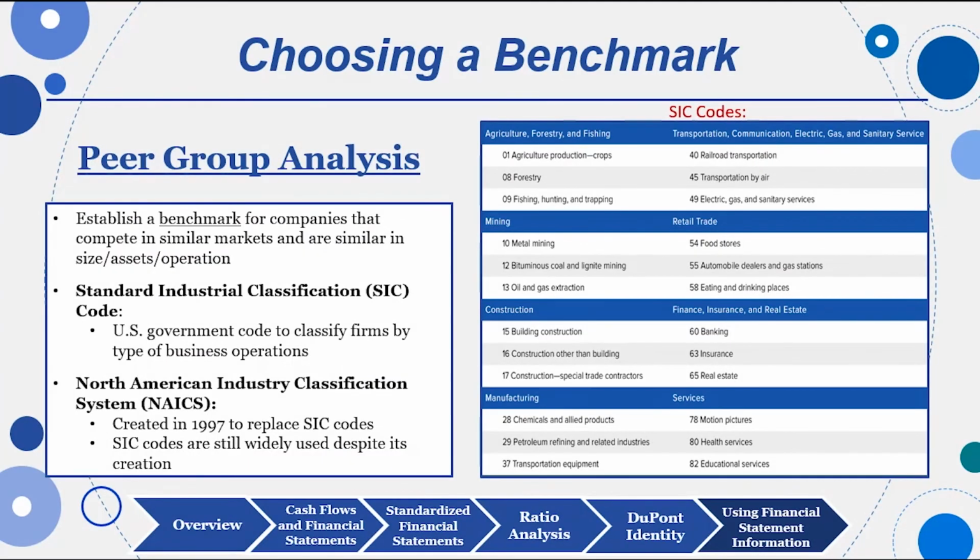As I said, we can look at Standard Industrial Classification codes, or we can sort these companies by the North American Industry Classification System, NAICS. And we can basically go to your local library and look these things up, compiled by Risk Management Associates, RMA. And we can look at peer groups. We can look at companies in our industry category, or we can look at other companies just in general